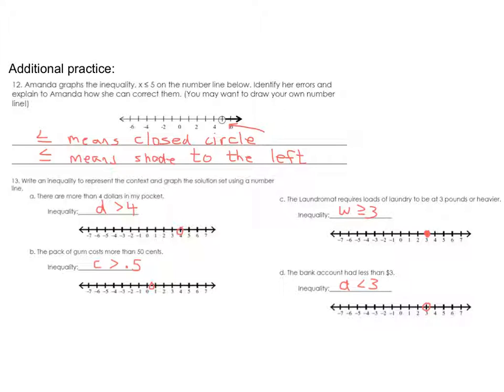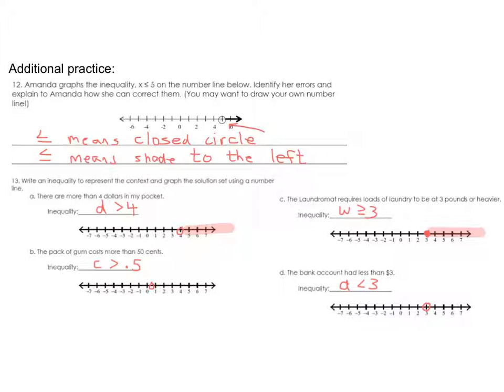And then we just have some basic translations. More than means greater than, closed circle. Oh, I didn't do my shading yet. Let's make sure we shade in the right direction for these. So greater than 4 means above. The next one is greater than or equal to 3. It's a closed circle. It's also shaded above. Greater than 0.5. Did I trick you on that one?